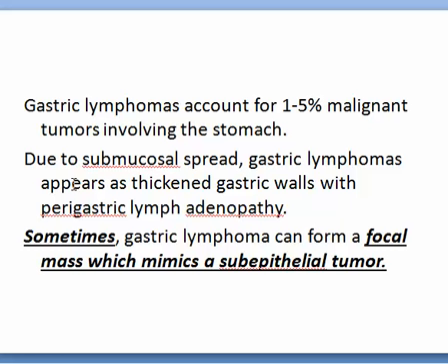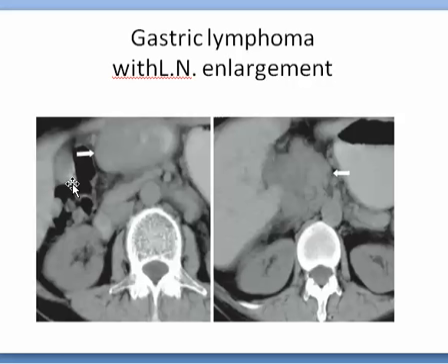Gastric lymphomas account for 1 to 5% of malignant tumors of the stomach. Due to submucosal spread, gastric lymphomas appear as thick gastric walls or nodular gastric walls with perigastric lymphadenopathy. Sometimes gastric lymphoma can form a focal mass which mimics a subepithelial tumor. Again, exogastric and endogastric, with enlarged lymph nodes at the retroperitoneum.